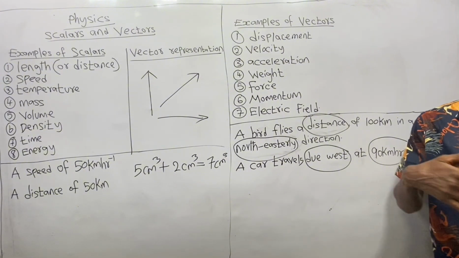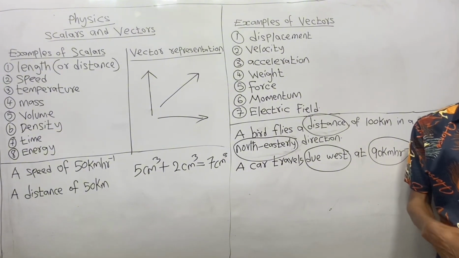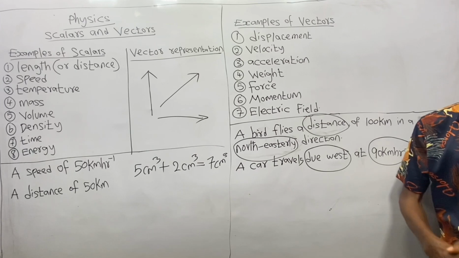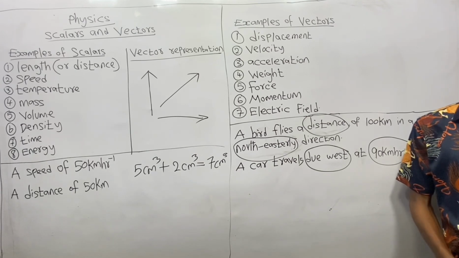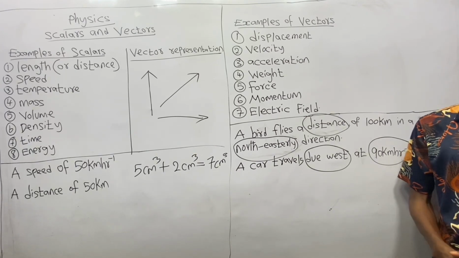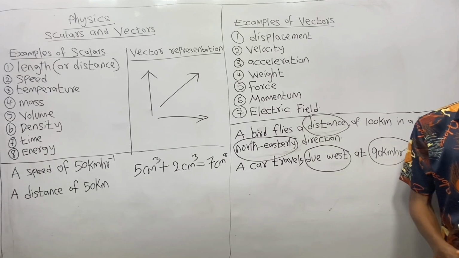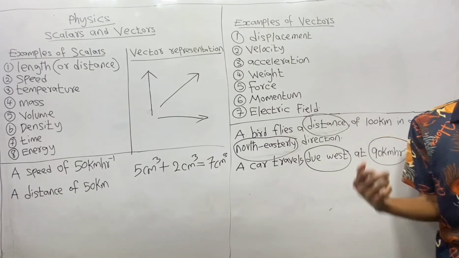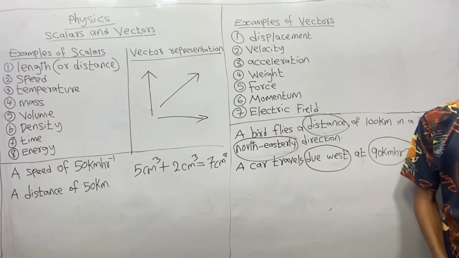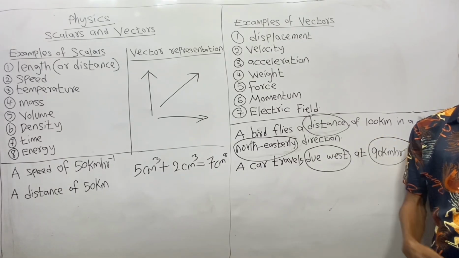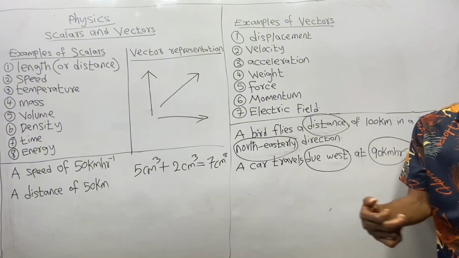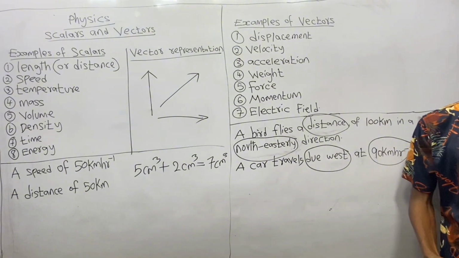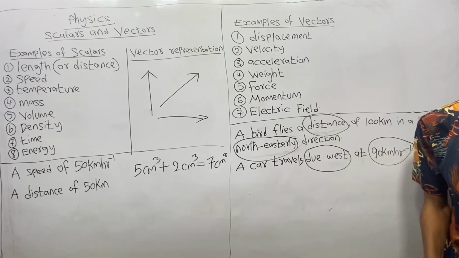You should say that scalars are quantities that have only magnitude but no direction, while vectors are quantities that have both magnitude and direction. You can as well say that scalars are added by ordinary arithmetic method, while vectors are added by geometric method.